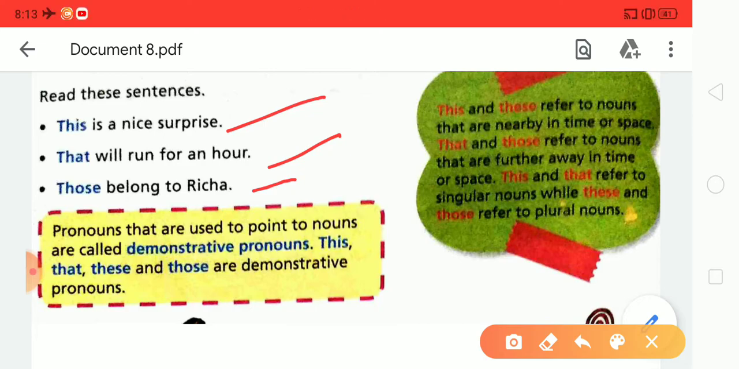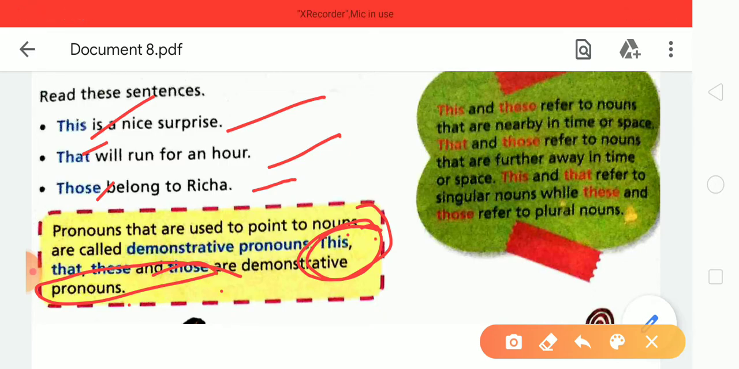All these words, this, that, those, you can also say there are only four words: this, that, these, and those. All four words will be demonstrative pronouns. This and that are singular in number.